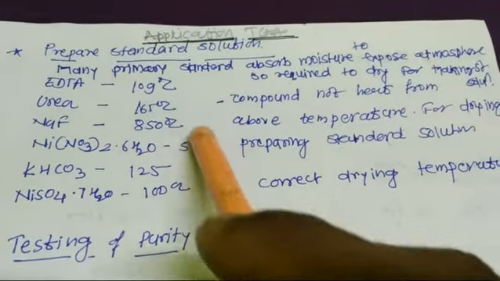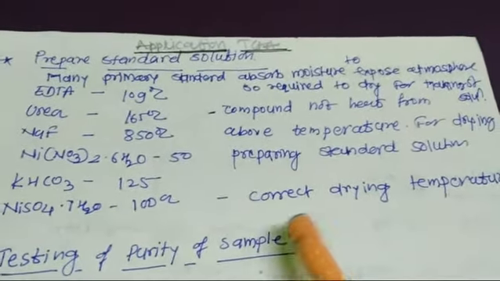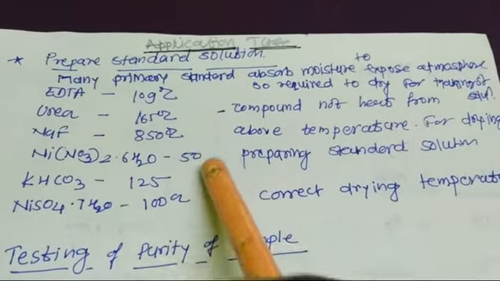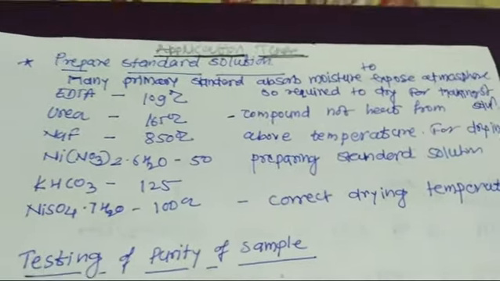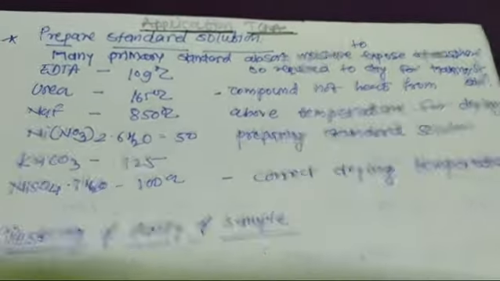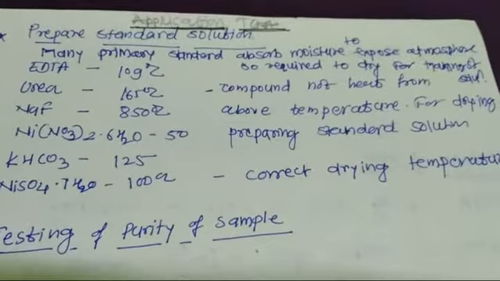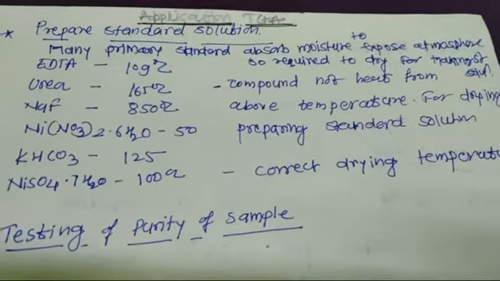So this is the advisable correct drying temperature. If we heat these compounds above this drying temperature, they lose their composition. This data we receive from thermogravimetry.